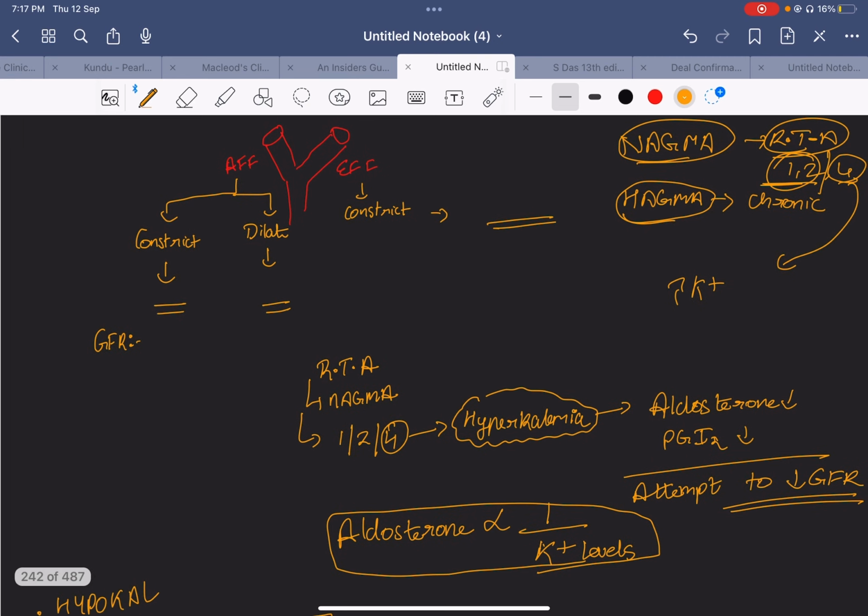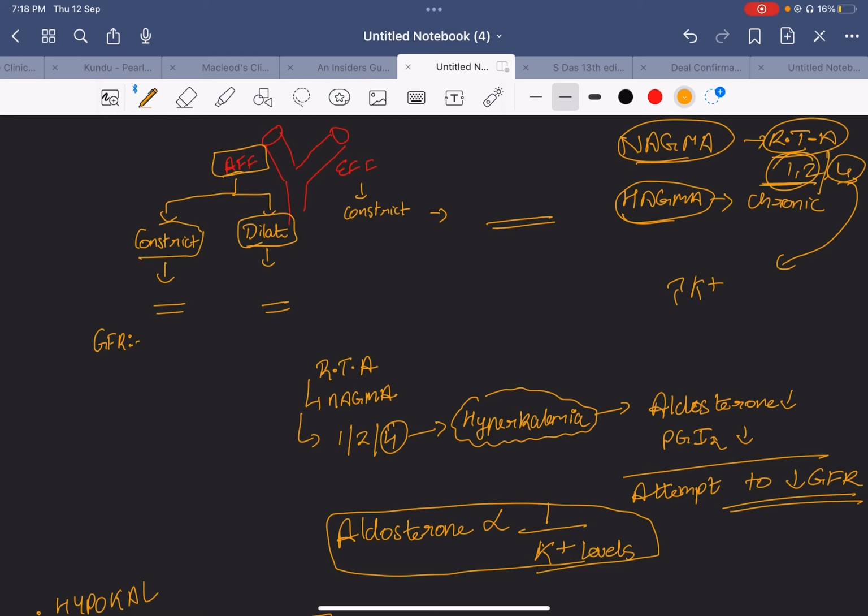The afferent arteriole can either constrict or dilate. You all know that if the afferent arteriole constricts, it will decrease the GFR. But if it dilates, it will increase the GFR. Who is responsible for dilating the afferent arteriole? It is PGI2. And who is responsible for constriction of the afferent arteriole? It is adenosine. So please understand, if I increase PGI2, I increase my GFR. If I increase my adenosine, I decrease my GFR.